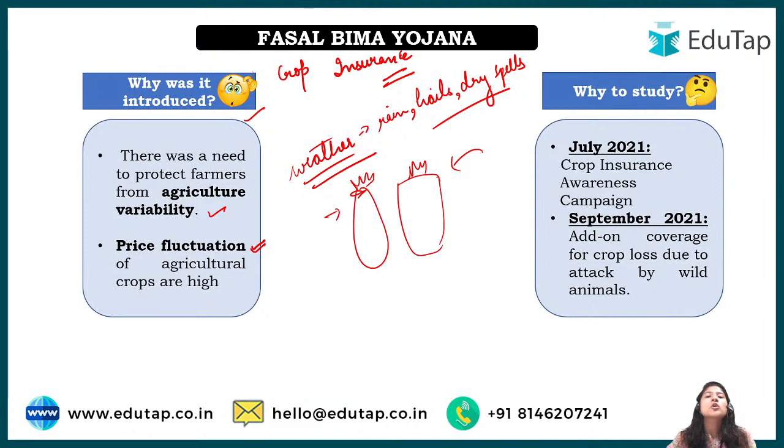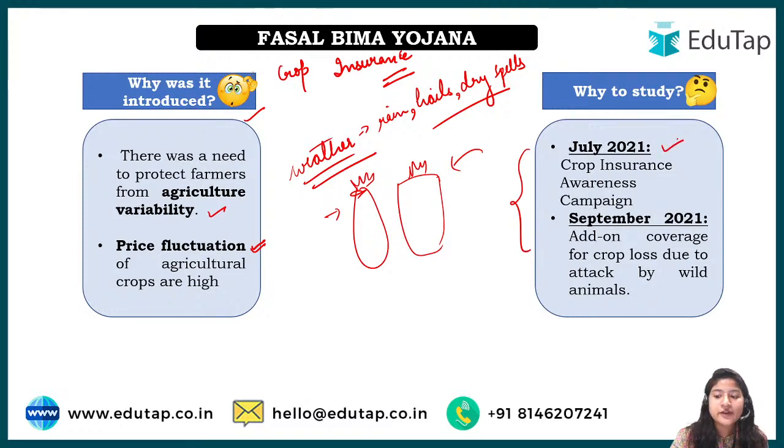Basically it is to promote farmers, that please do not stop farming just because of these instances, because even if some things happen, we are there to cover all the losses that have been made, right? So this was the thought process behind this. Now why do we need to study this, what was in the news recently? So basically this particular scheme has been in the news for the past few months.